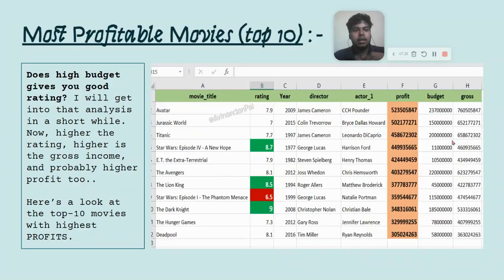The next thing I did was on profit. This profit column was not there in the data set, so I created it by subtracting budget from gross, and depending on that, after sorting, I found out that Avatar is the movie that has the highest profit among all. And other movies like Titanic, The Avengers, Lion King, Deadpool, The Dark Knight, all these movies are also in the top 10 most profitable movies.